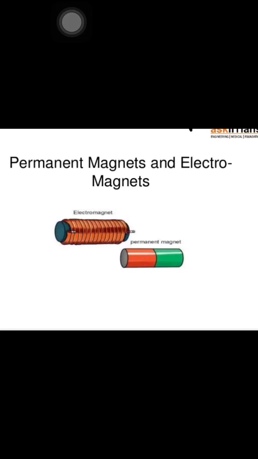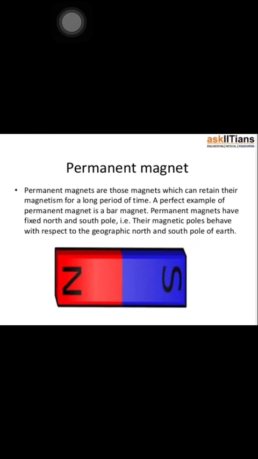Next, you should know that there are permanent magnets and electromagnets. Permanent magnets are those magnets which can retain their magnetism for a long period of time, not a temporary magnet. A perfect example of a permanent magnet is a bar magnet. Permanent magnets have fixed north and south poles, as you can see here. These are their magnetic poles with respect to the geographic north and south poles of the earth. Later on we will discuss this.